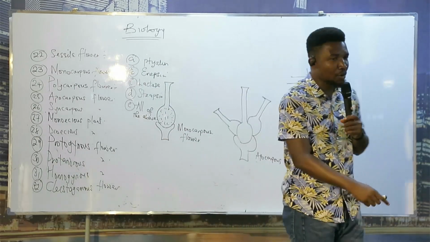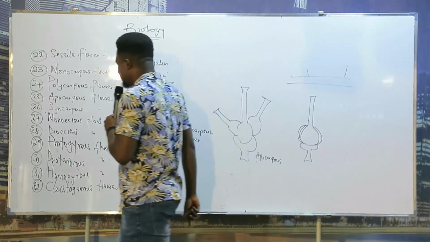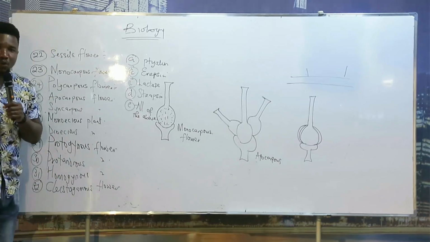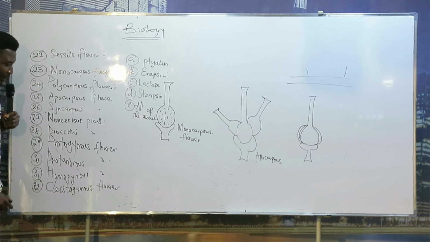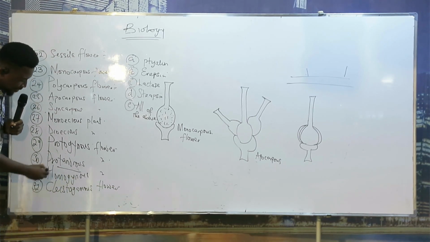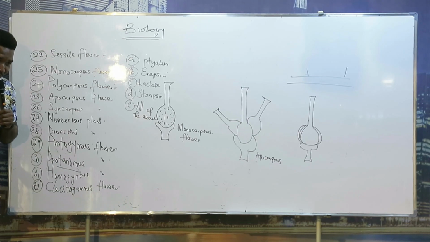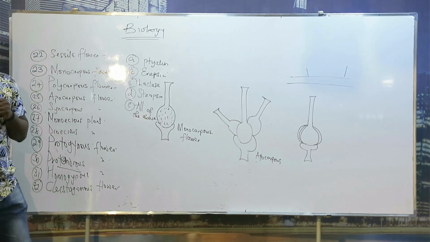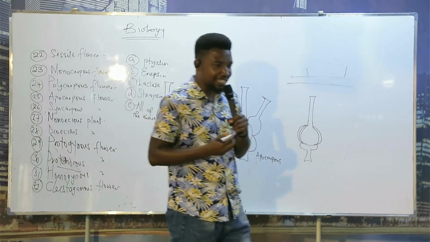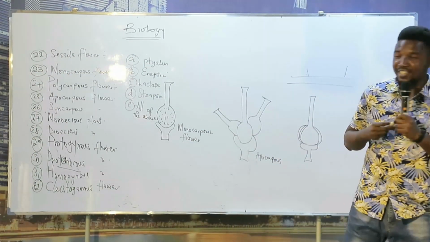Now, this thing is confusing because everybody will forget about it. How do you know? Biology is simple if you use a hint to remember what you have read. How do I know that this one is anther maturing before the stigma? I remember the A here. A is the first letter of anther. That is how I associate it.